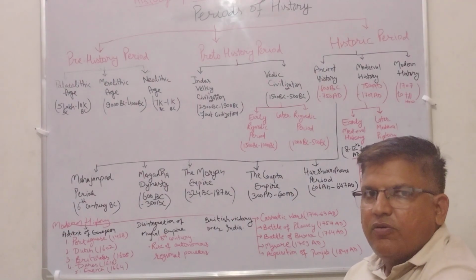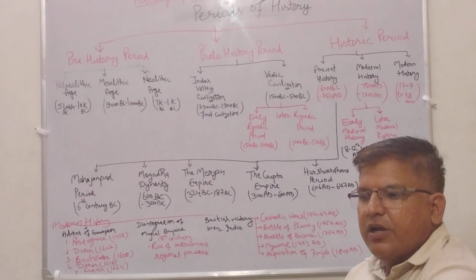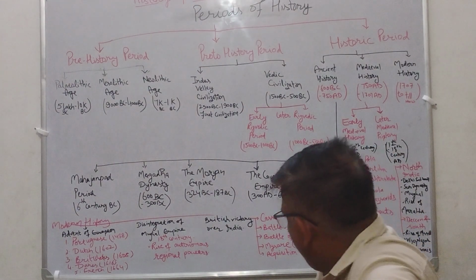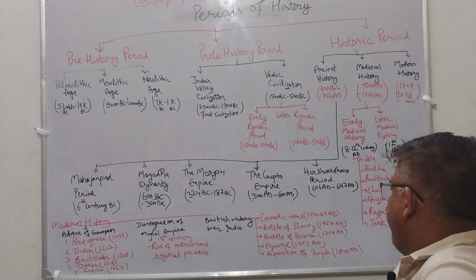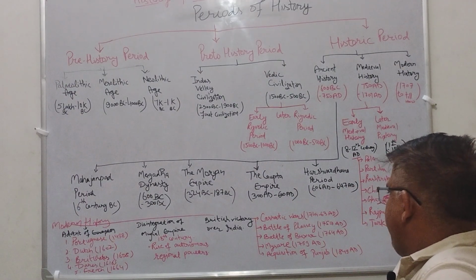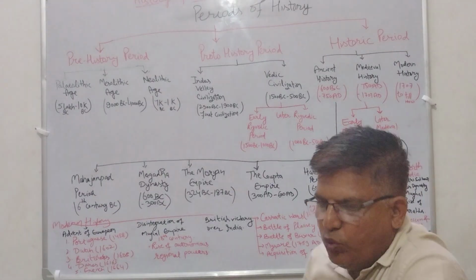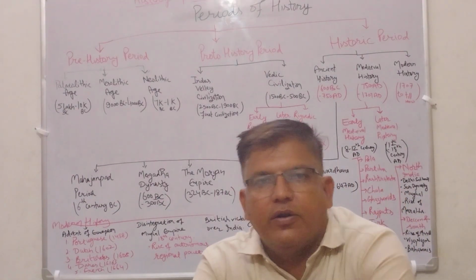Due to this battle, East India Company got the Diwani rights and the rule of Britishers started in India. Then we read the Mysore wars, 1799 AD, and the acquisition of Punjab in 1849. In this way, we start the part of history.